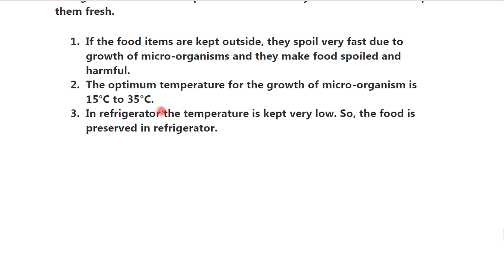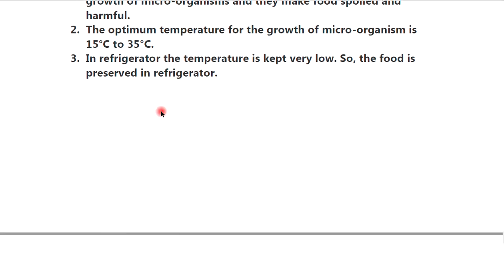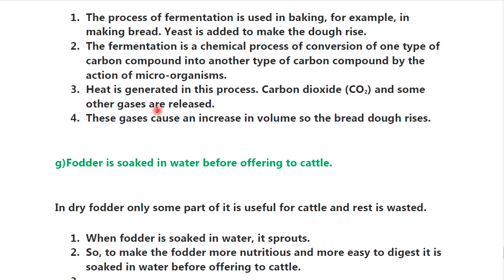If the food items are kept outside, they spoil very fast due to the growth of microorganisms and they make food spoiled and harmful. The optimum temperature for the growth of microorganisms is 35 degrees Celsius to 50 degrees Celsius. In a refrigerator, the temperature is kept very low, so the food is preserved.